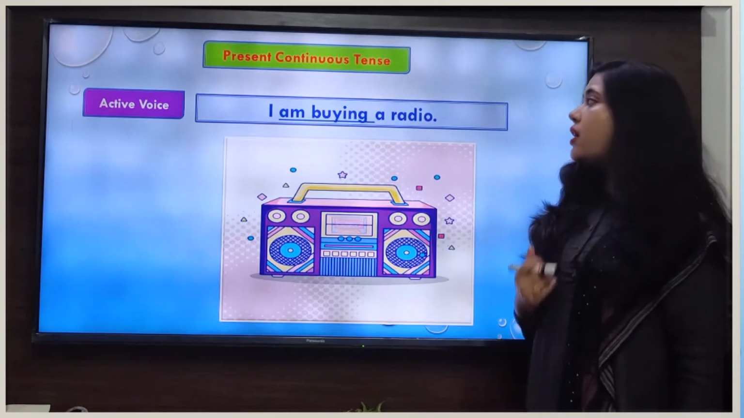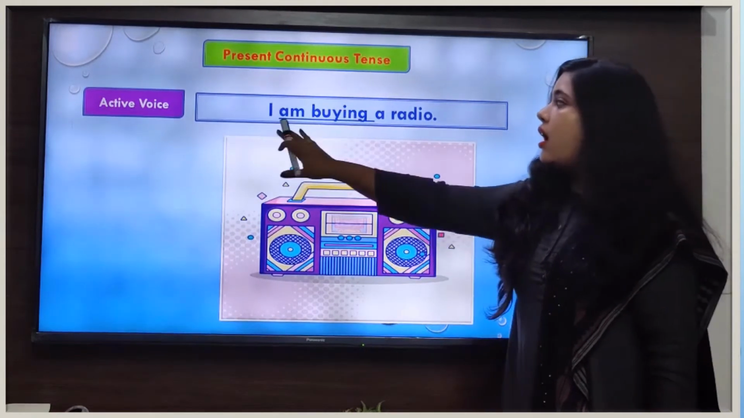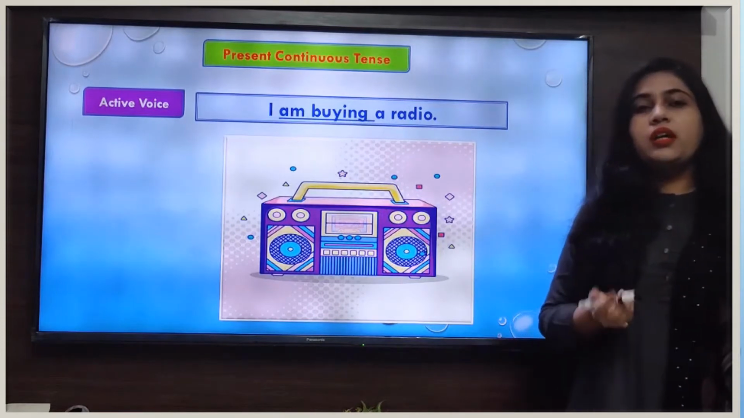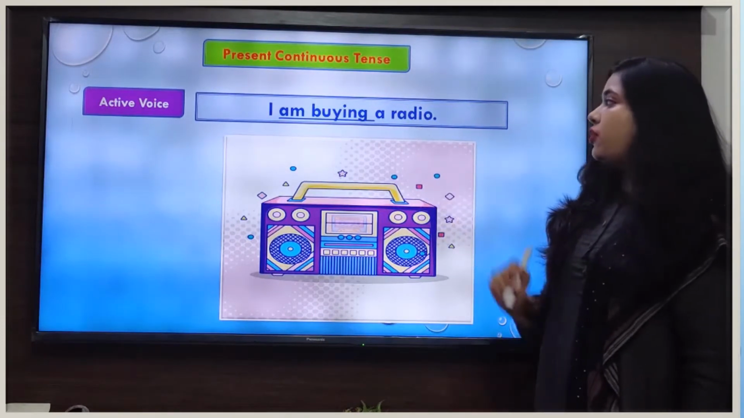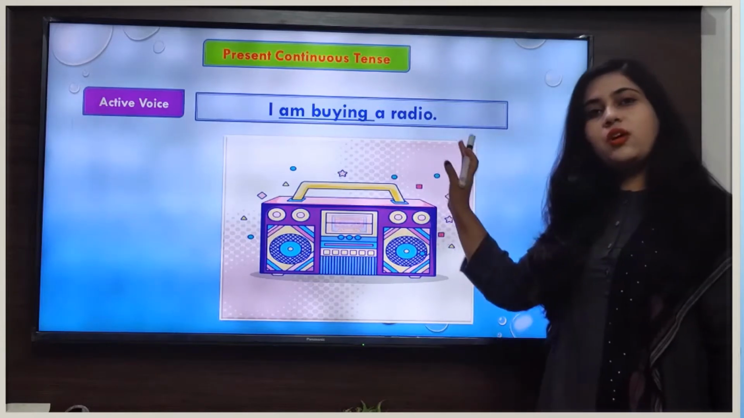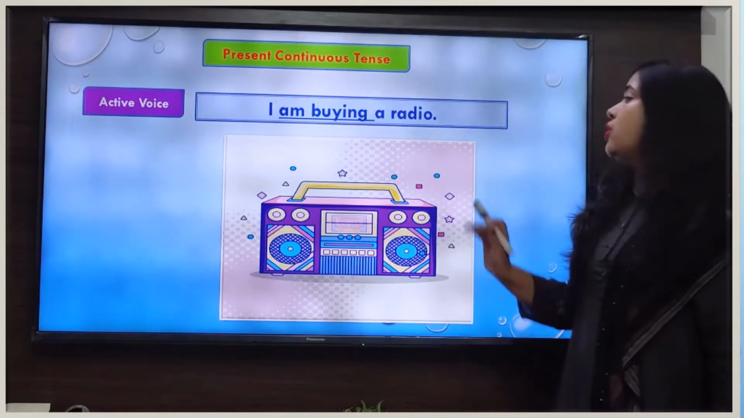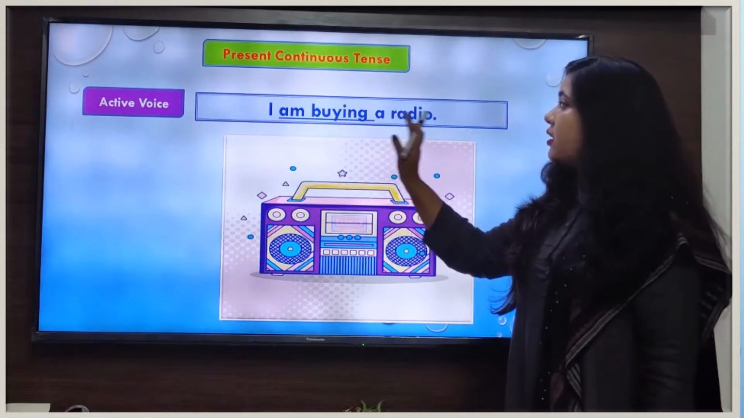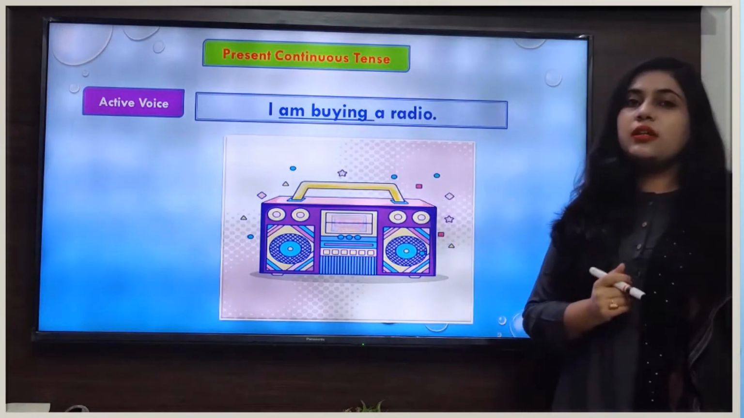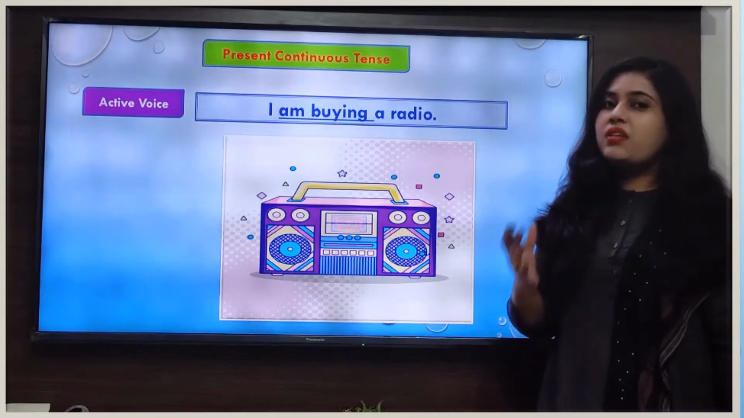And if I ask the question after the verb, I am buying what? Then what answer will I get? I will get the answer a radio, which means a radio is the object of the sentence here. So in this sentence, I is the subject, am buying is the verb, and a radio is the object of the sentence here. Now we see the passive form of this sentence.